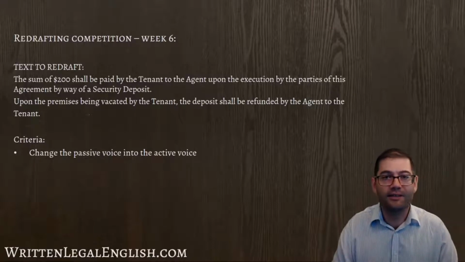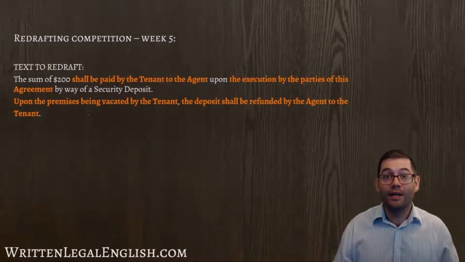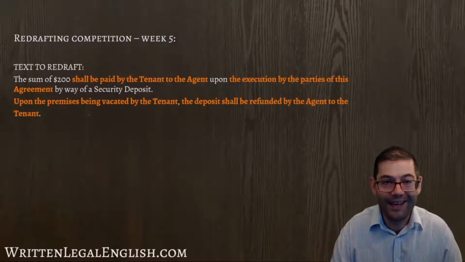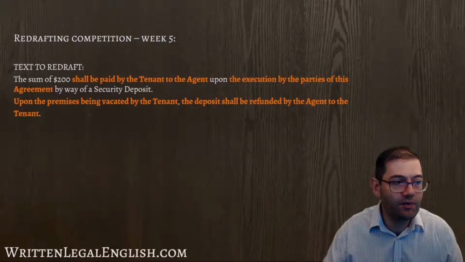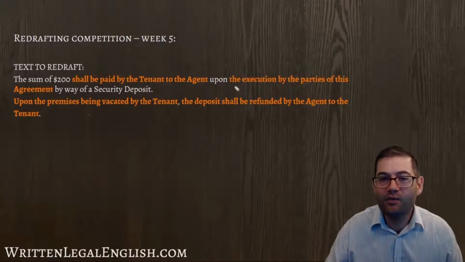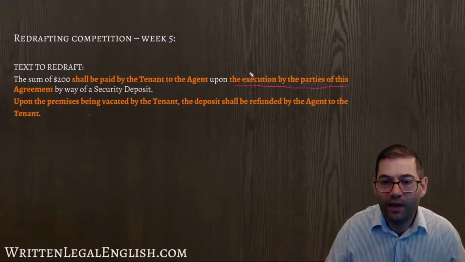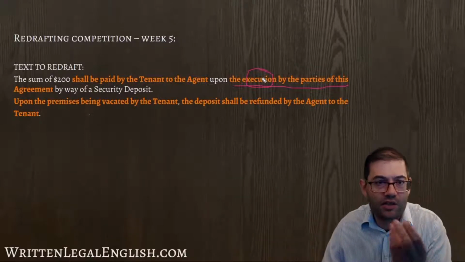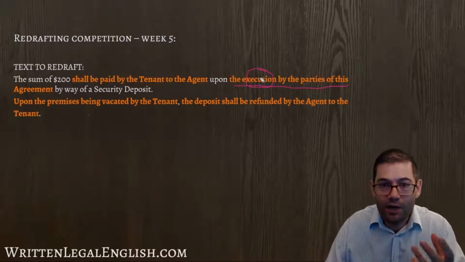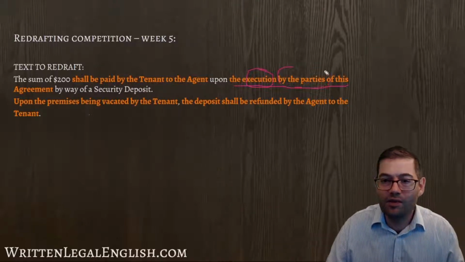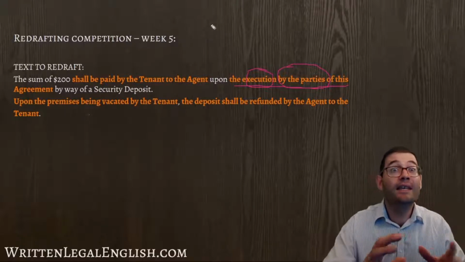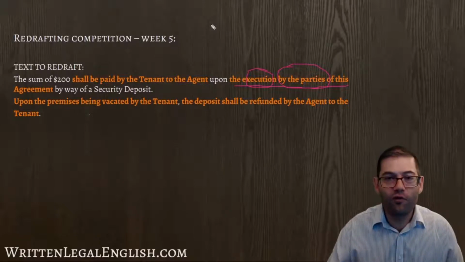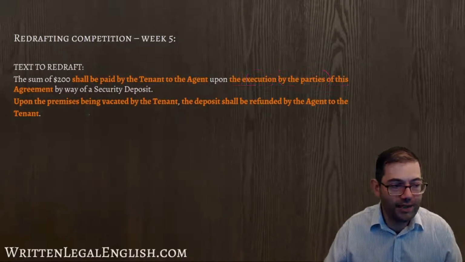So let's get started. And the first thing to do is to highlight all of the examples of the passive voice, and you can see 4 of them here. There are 3 classic examples of the passive voice, and then there's one which is a quasi-passive. Here we've got a noun, which is where the verb is hiding. So this nominalization, this zombie word, is eating up the verb that we need. And of course, we've got this structure by the parties, which is indicative of the passive voice. So this was the 4th form that I asked you to redraft. So let's get started.